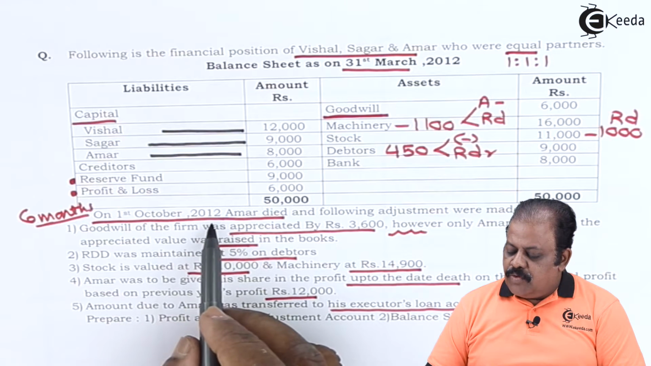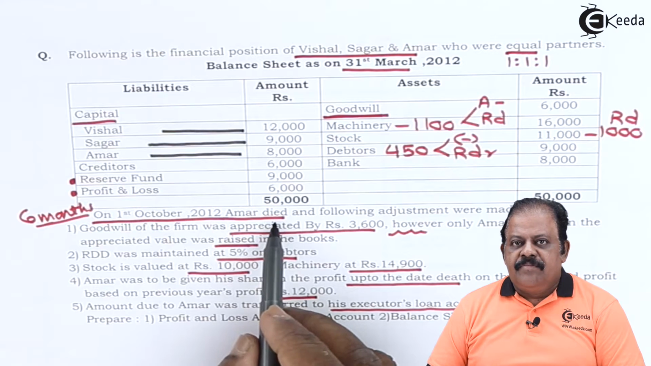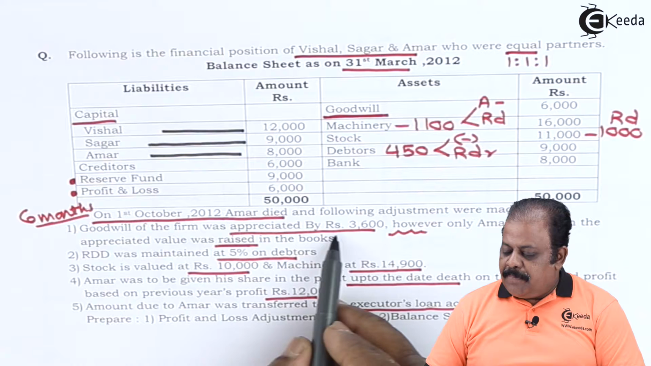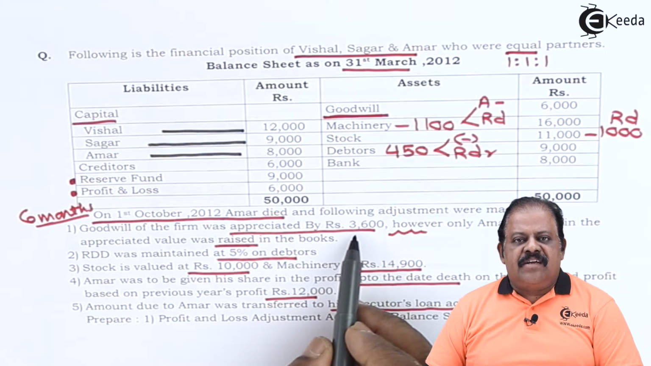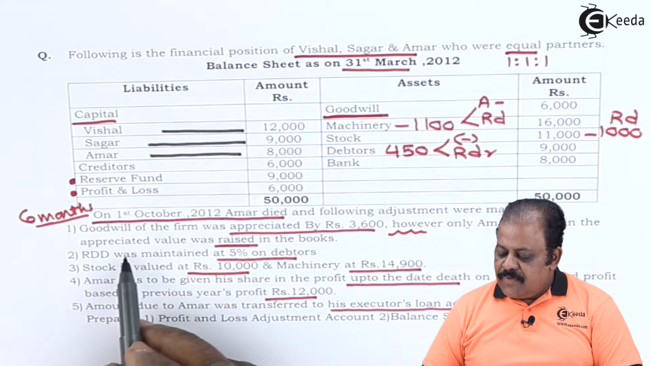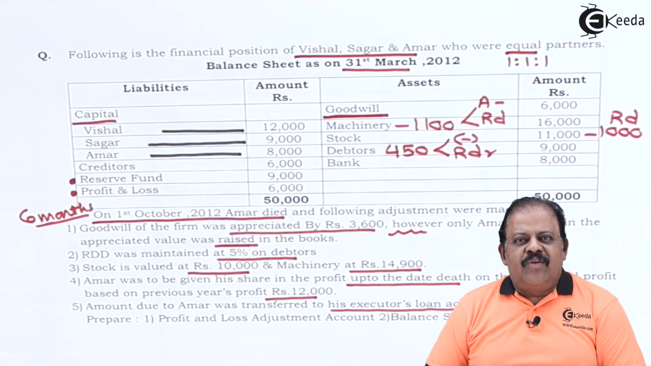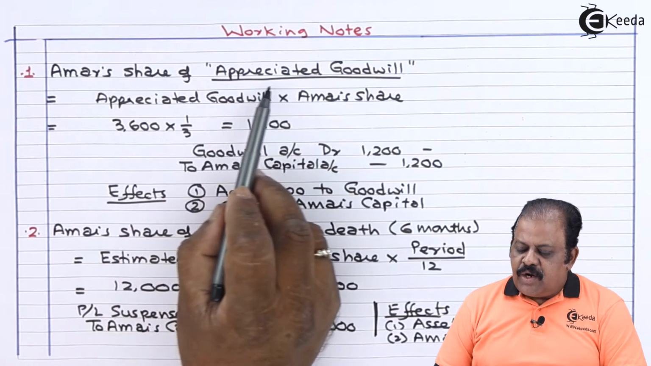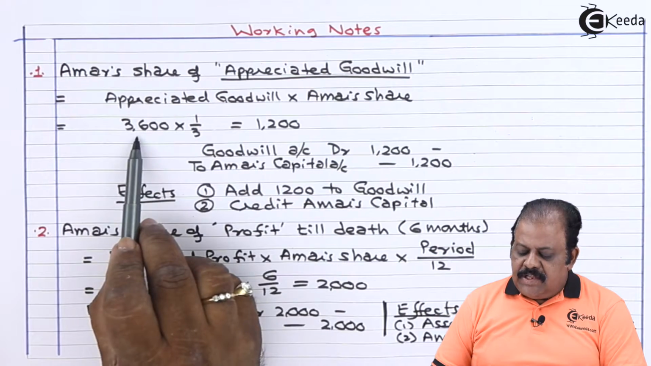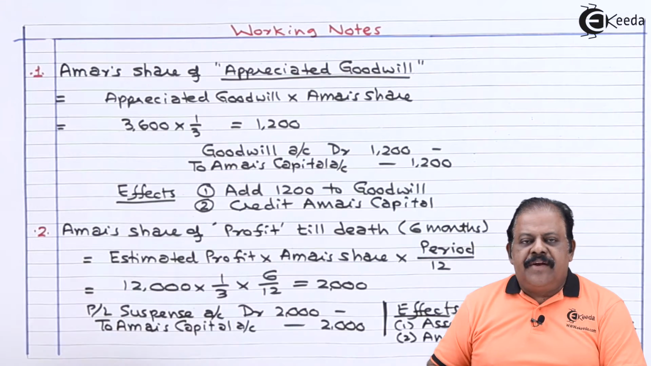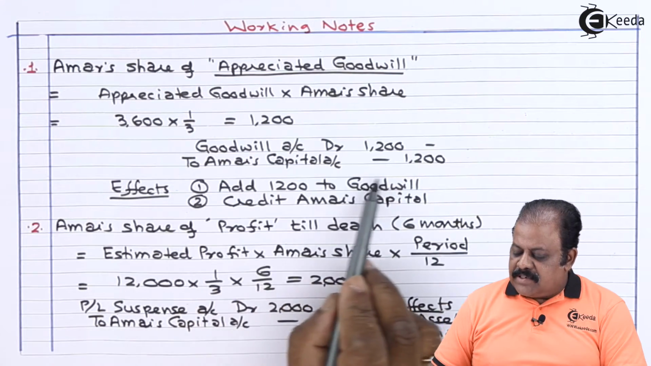On 1st October 2012, Amar died and the following adjustments were made. First, goodwill of the firm appreciated by 3,600. However, only Amar's share in appreciated value was raised in the books. We have already done working note for this. Let us refer to that working note and give effect. Amar's share of appreciated goodwill, 3,600 appreciation, 1/3 is Amar's share, comes to 1,200. Goodwill account debit to Amar's capital account.